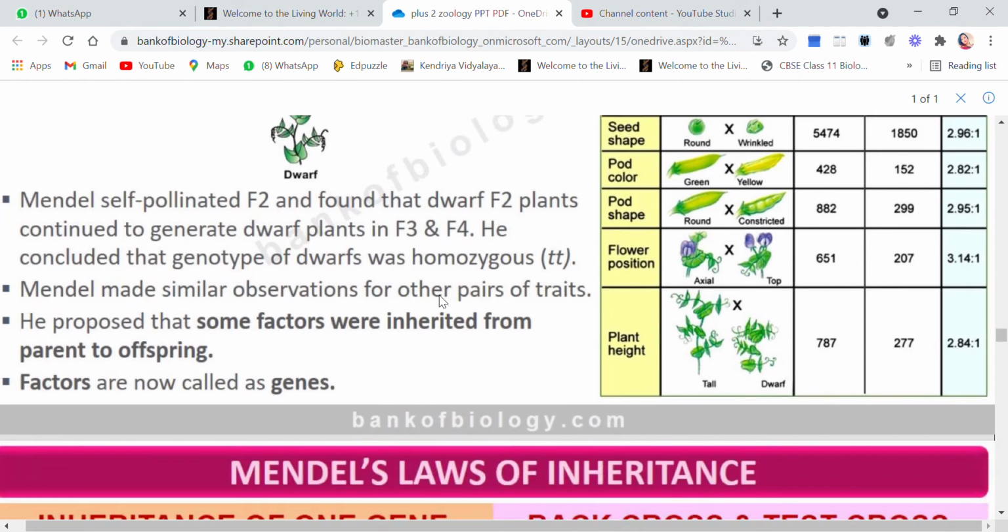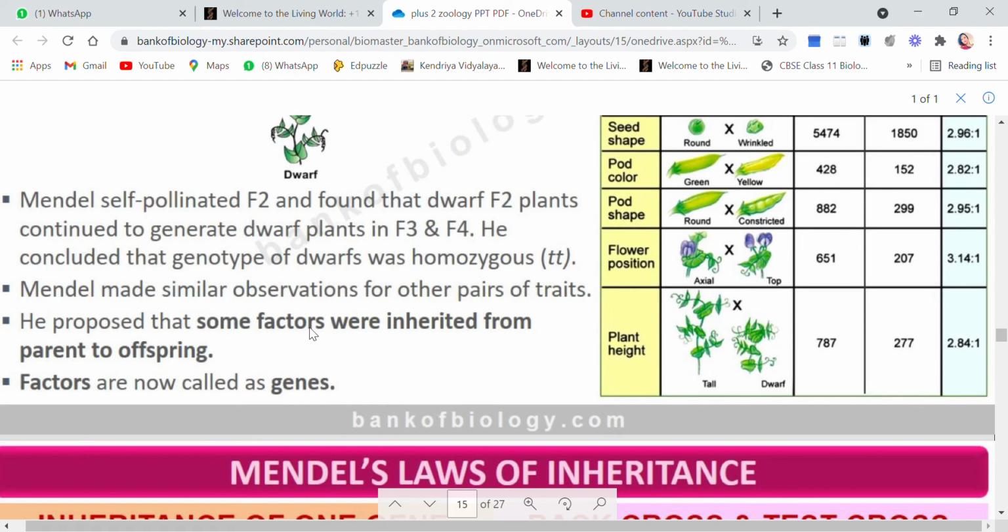The conclusion was, Mendel made similar observations of the other pair of traits. He proposed that some factors were inherited from parent to the offspring. Factors are now called genes. So Mendel said that there are few characters which are always passing on from the parent to the offspring. At that time Mendel was naming those factors.